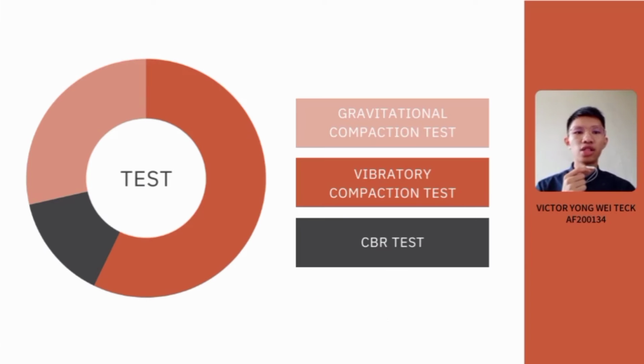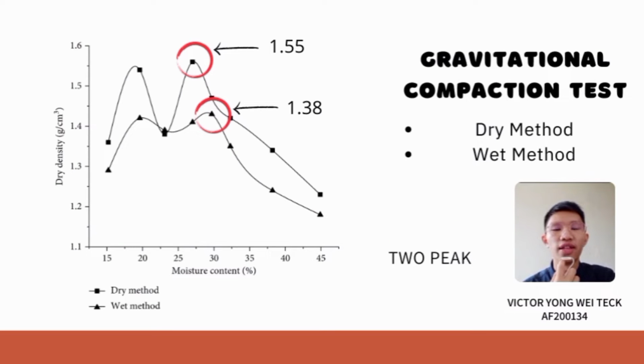Three types of tests were done on the mixture of red clay and gravel: the gravitational compaction test, the vibratory compaction test, and the California bearing ratio test. The gravitational compaction test can be divided into two methods, the dry method and the wet method. The dry method controls the moisture content of the mixture in the oven, while the wet method controls the moisture content of the mixture under the sun.